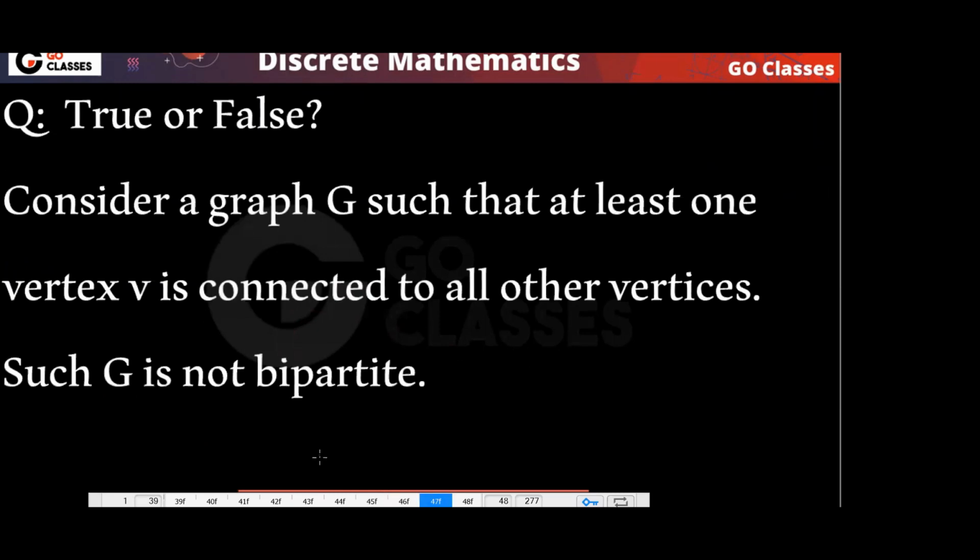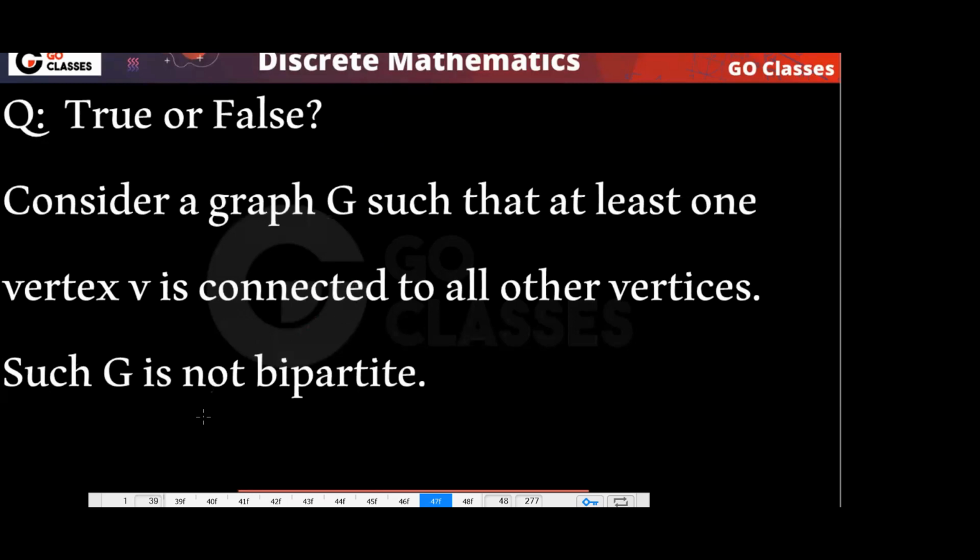Okay, what about this question? True or false? Consider a graph G such that at least one vertex is connected to all other vertices. Then such a graph is not bipartite.